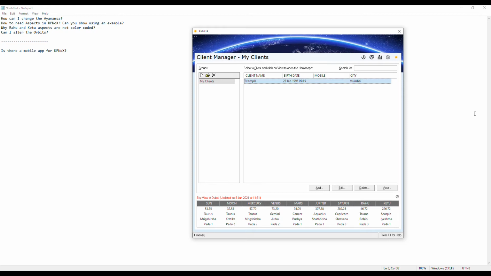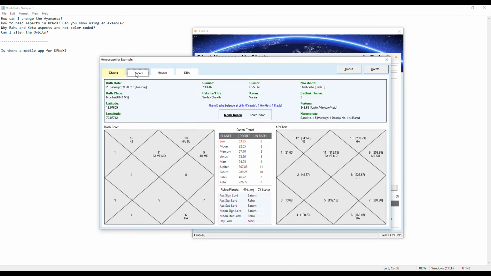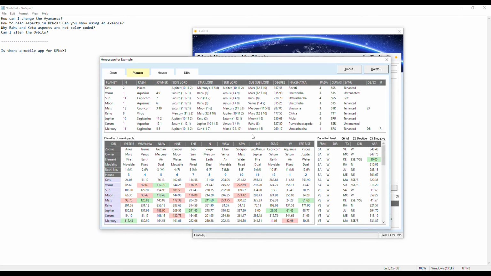The second one is, how do I read aspects in KPNOX? Can you show an example? So I have created a horoscope here. Now there are 4 aspects that we consider in Astro Vastu as critical. 2 of them are positive and 2 of them are negative. 60 and 120 are considered as positive. 90 and 180 are considered as negative.